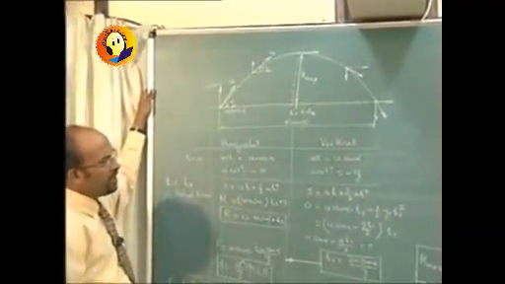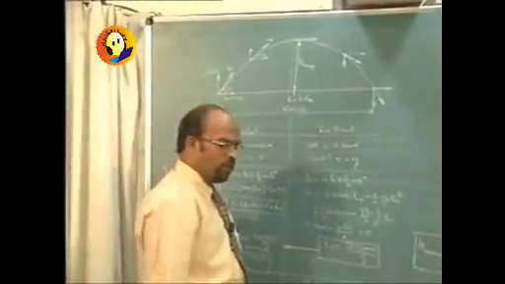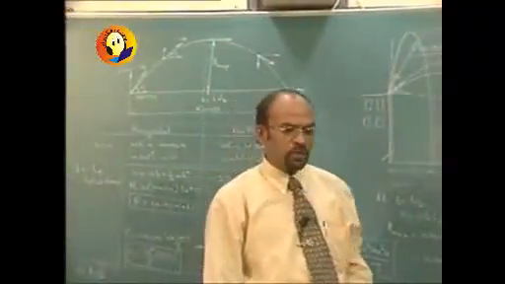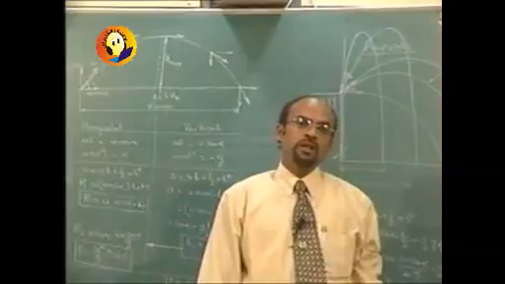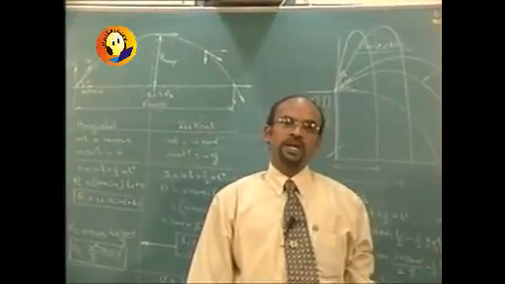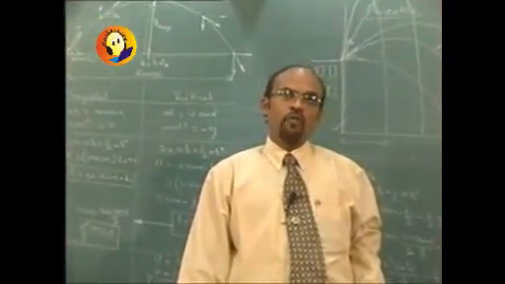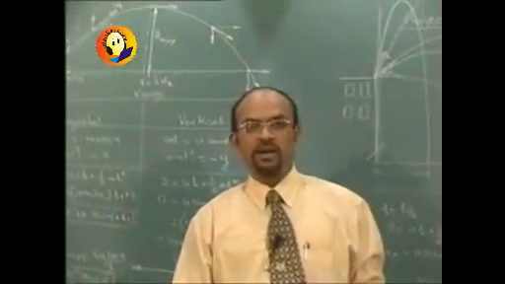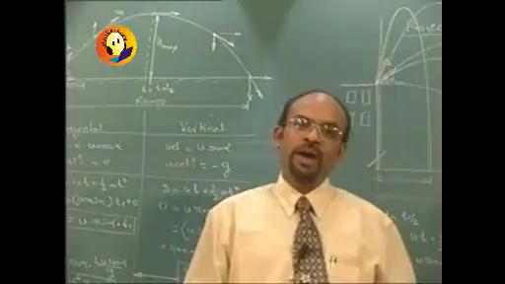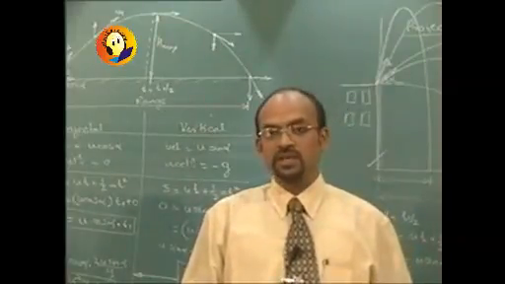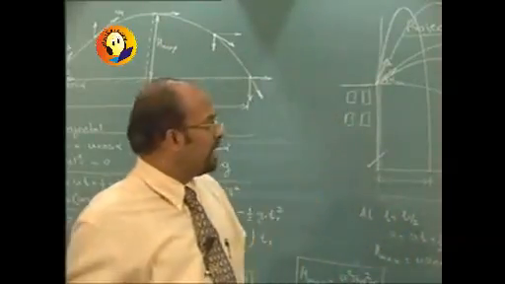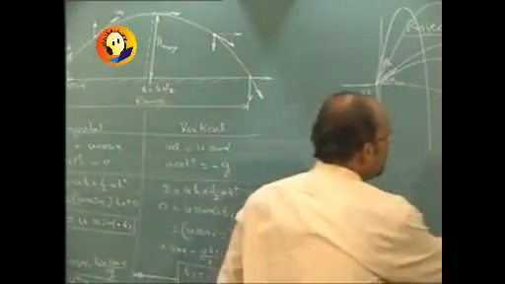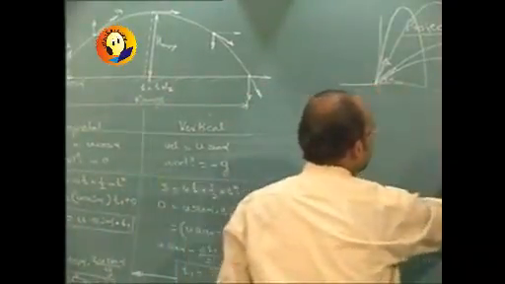Remember that in case of projectiles, we are not going to remember any formulae as such, because those formulae will depend on the particular case, as whether the object is thrown from some height, or is it thrown from the ground to hit some height, or is it going to be the same height consideration as we have discussed just now. So let us consider another case and try to derive the same entities once again.